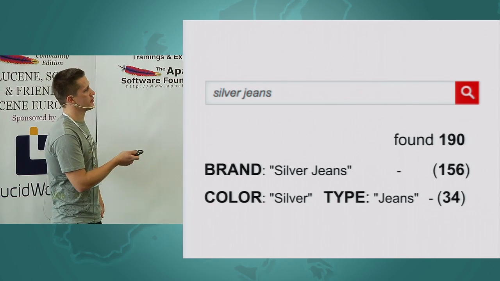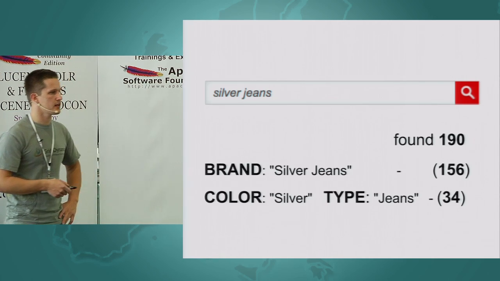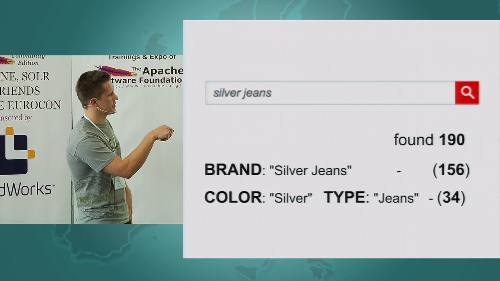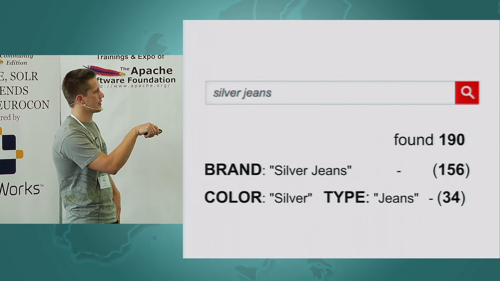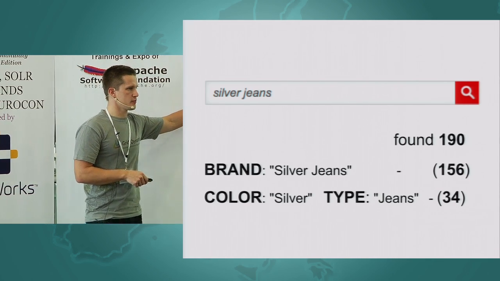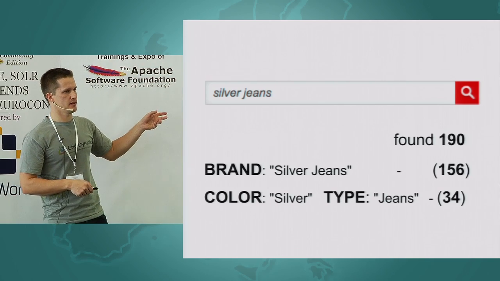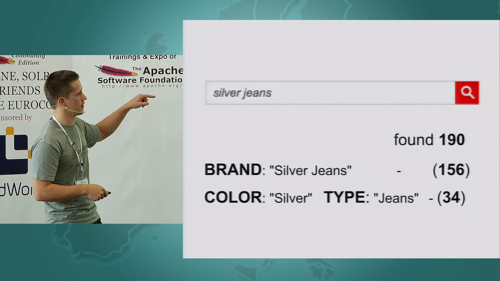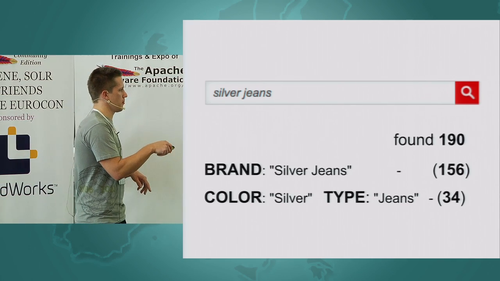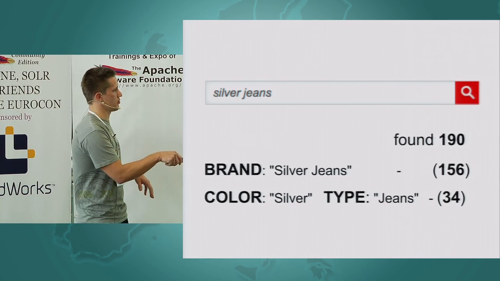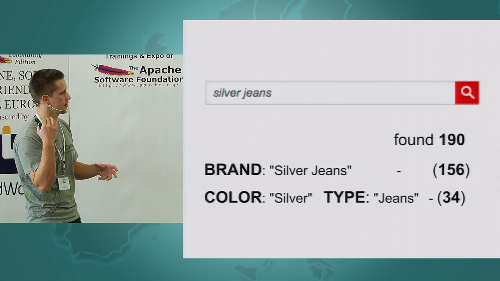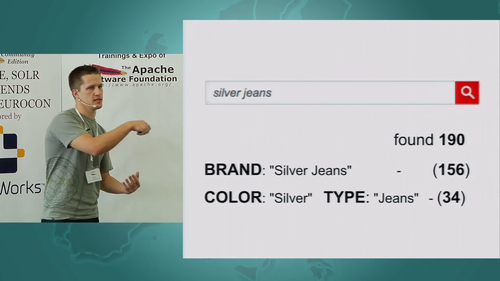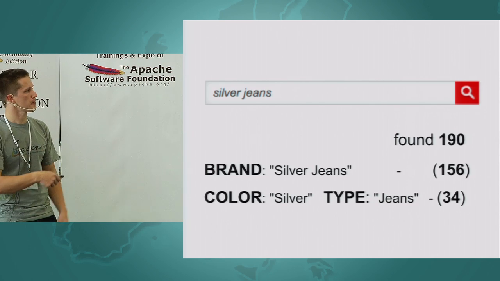For example, if you search for silver jeans and found 190 products, from looking into match spotting statistics, we can conclude that this search phrase mostly means a brand, right? We can make a really good guess that customers search for this particular brand. And only a minor part of products belongs to other brands and can be recognized as searching for the silver color for jeans, right?